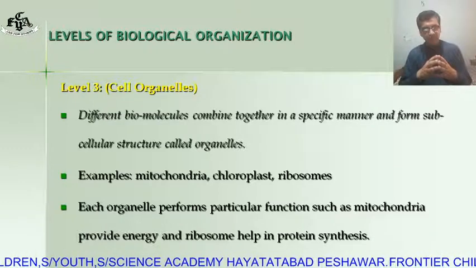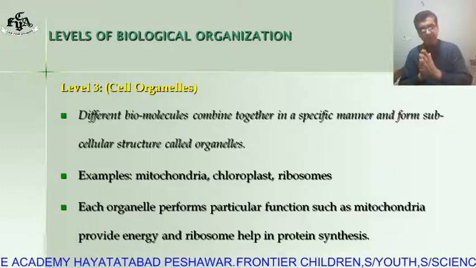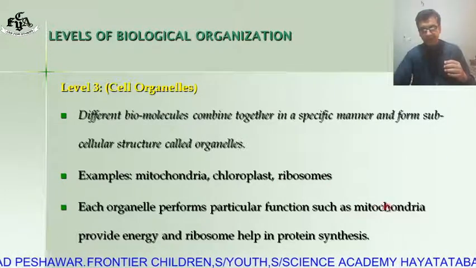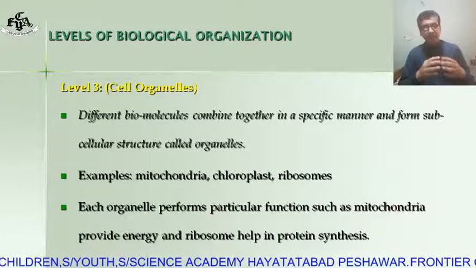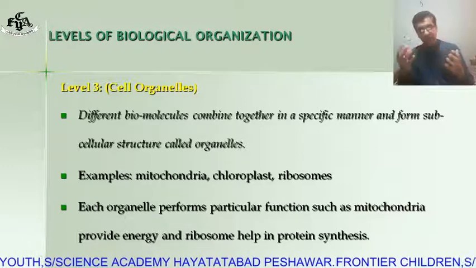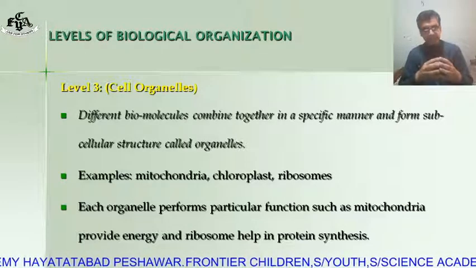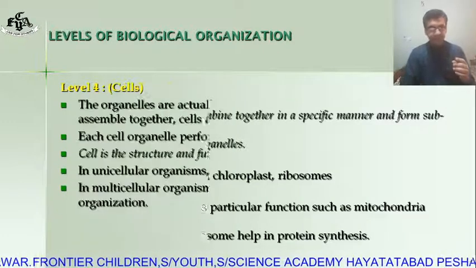These were a few. Each cell organelle performs a particular function. Like the mitochondria provide energy, and the ribosome, that is also a cell organelle, helps in protein synthesis. So that was level number 3, cell organelles.